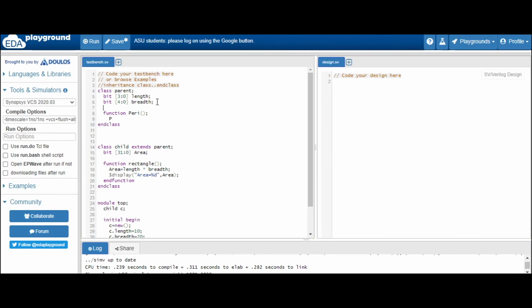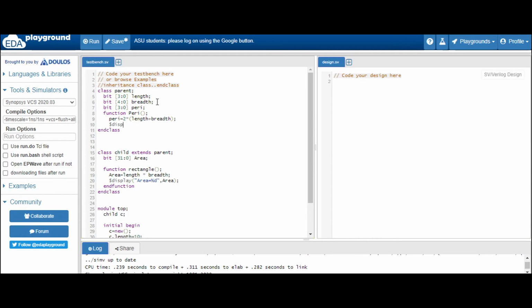So let's declare one variable here, bit 3 down to 0, let's call it peri, and we will declare this function, peri equal to 2 multiplied by length plus breadth, right? 2 multiplied by length plus breadth, and let's display this, $display perimeter equal to %d. What is the name? Peri.